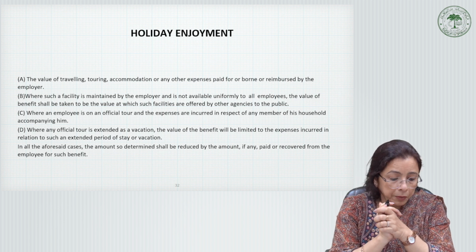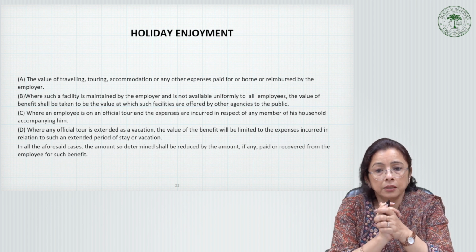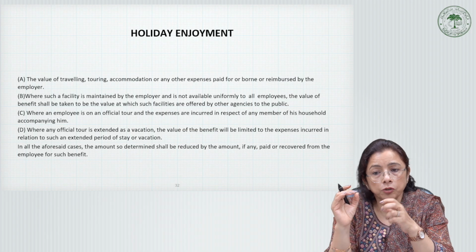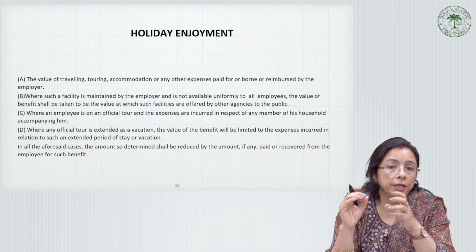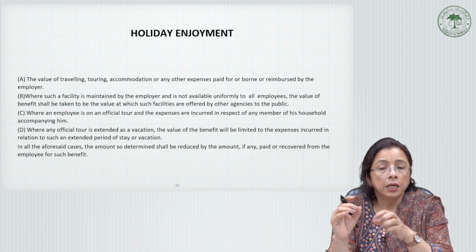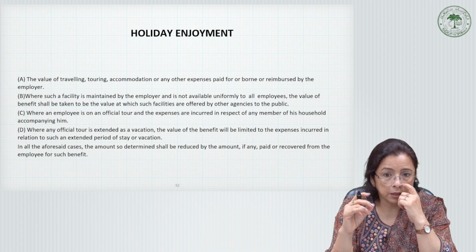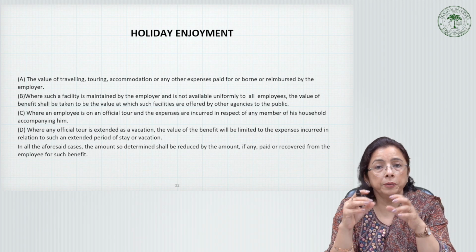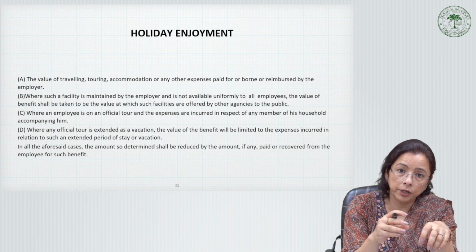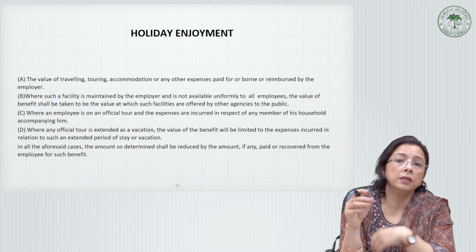So in all, the amount so determined shall be reduced by the amount, if any, paid or recovered from the employee, and the taxable value will be only what is spent or reimbursed by the employer.